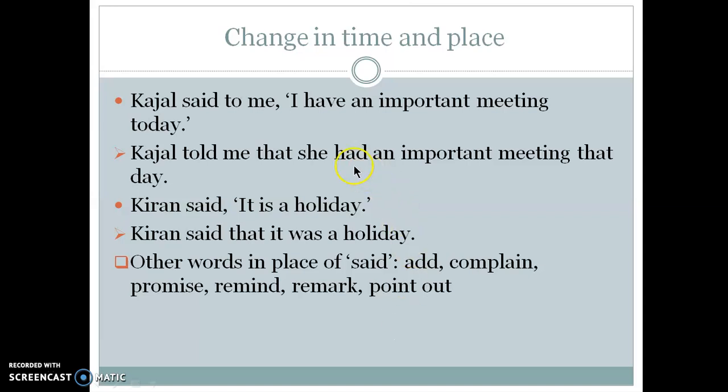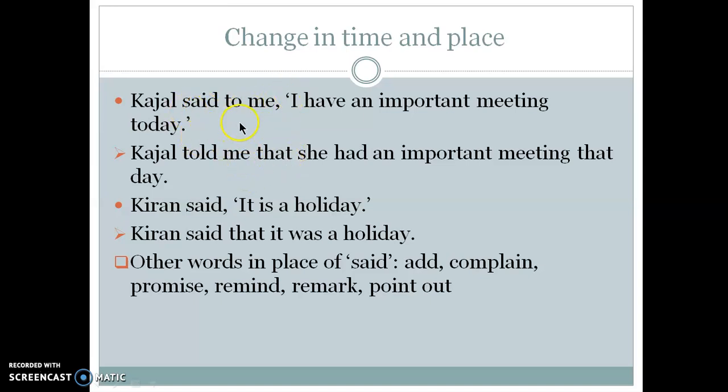Okay, and let's talk about the use of said and told. Sometimes we get confused which reporting verb to use, whether it should be said or told. The rule is that we use tell if the reporting verb has an object. Do you remember about object? The transitive verb has an object. However, when the person being spoken to is not mentioned after the reporting verb, we use say.